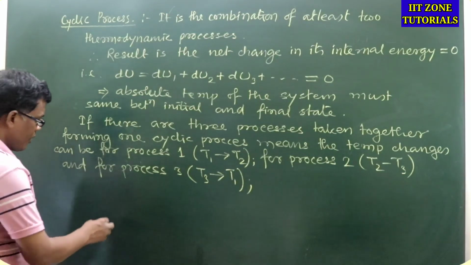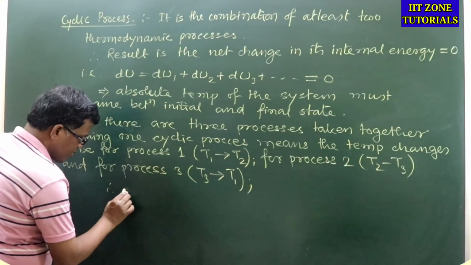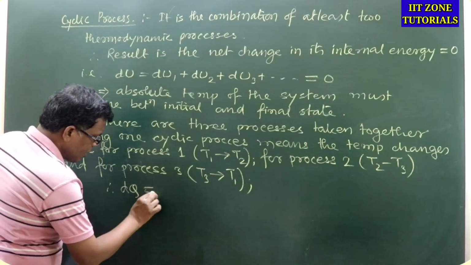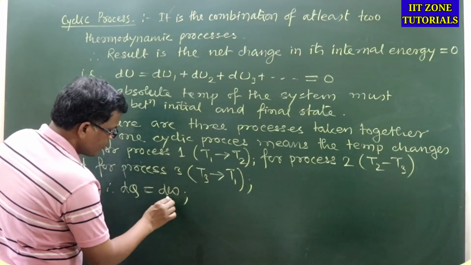Got my point? So when the internal energy change becomes 0, then we can write dQ will be equal to dW.